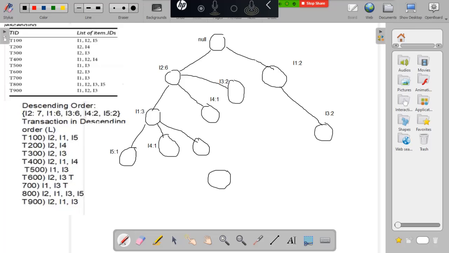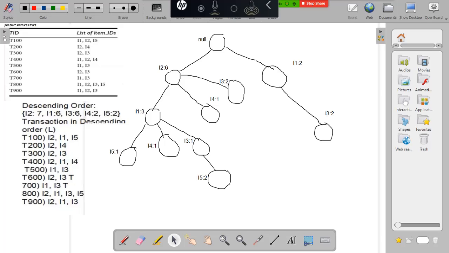After I3, I'm having I5. So for I2, I1, I'm having I3 and I5. I3 count equal to 1, and I5 count equal to 2.